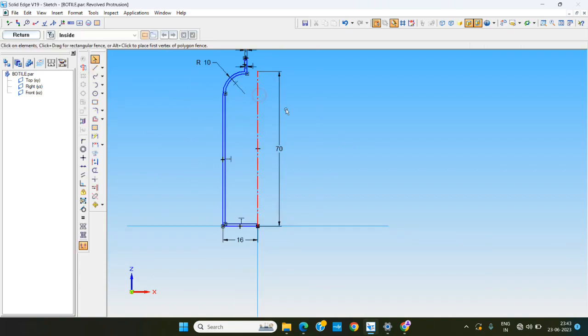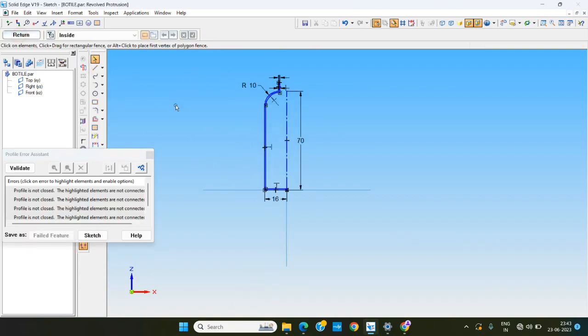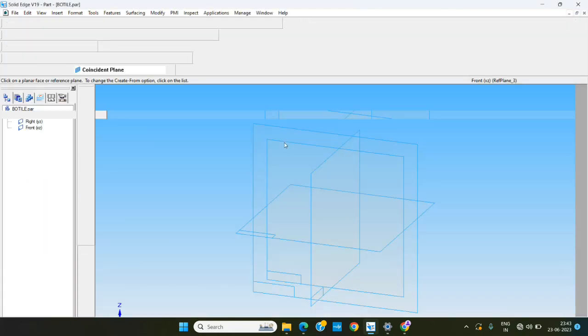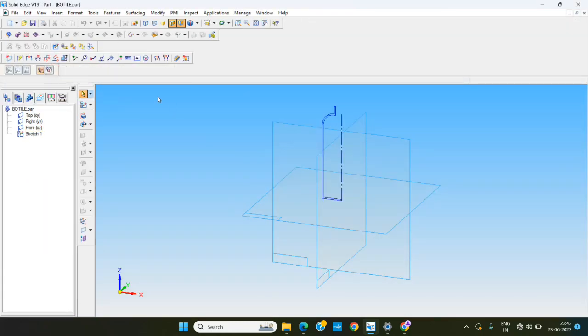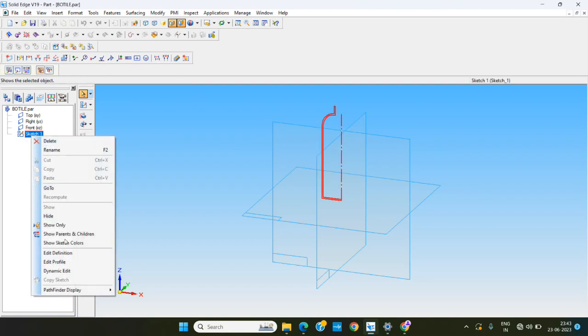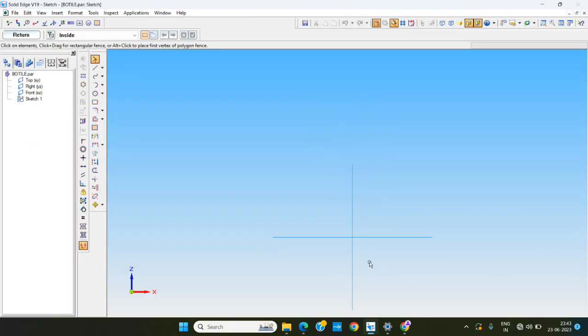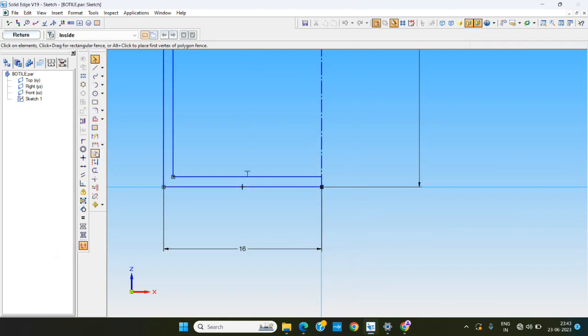Axis of revolution, select that one. Return or sketch. That's it, for the development sketch and file. We change the construction line to that one, or we make one missing line here.